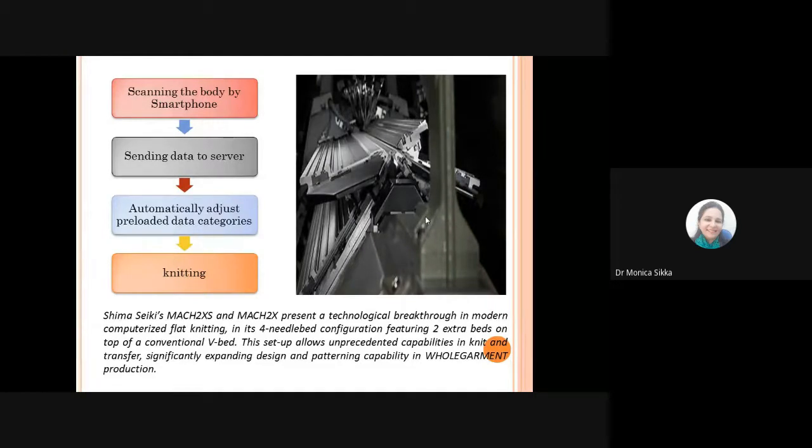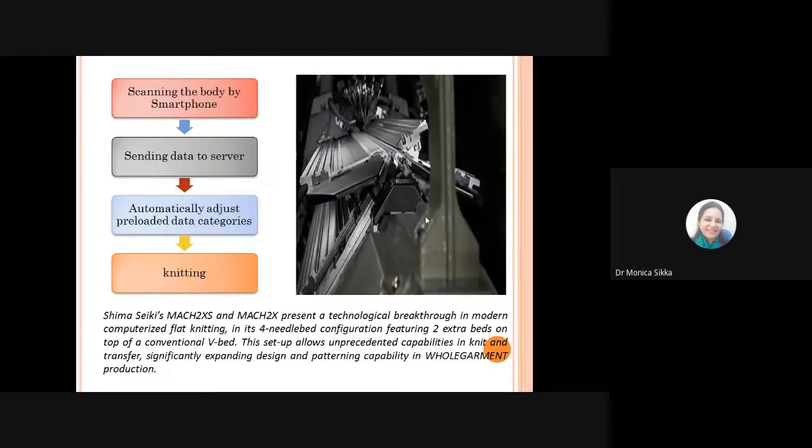But this machine has gone up to a 4 needle bed configuration, where you have these 2 extra beds on top of the conventional V beds that we normally have for making the flat knitted fabric.